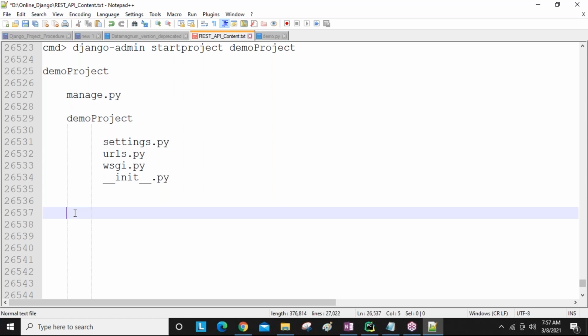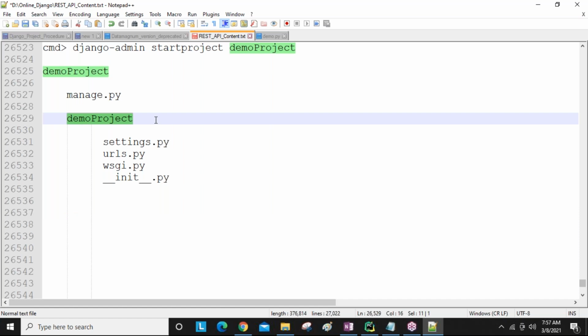Now I want to create an application for this project, guys. This is a project, so if you want to create the application, your command prompt is currently at this location. You need to change the directory into this folder, guys.